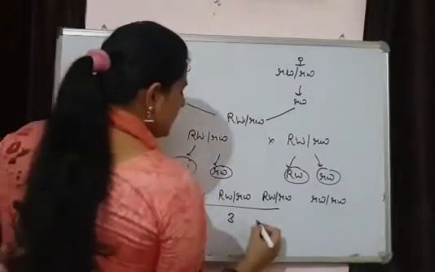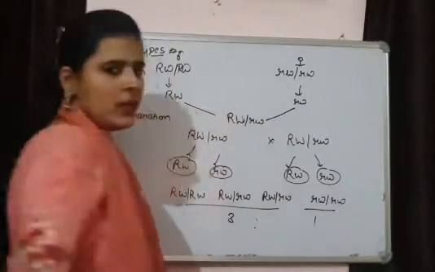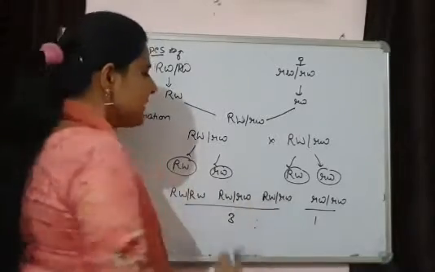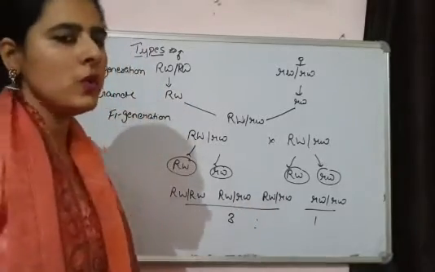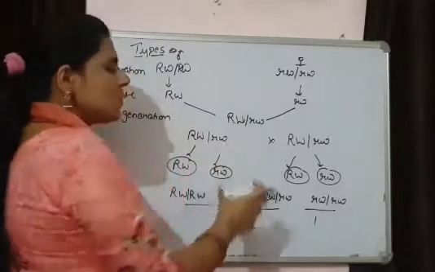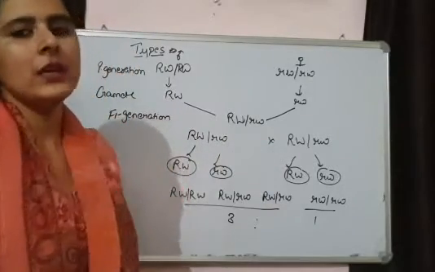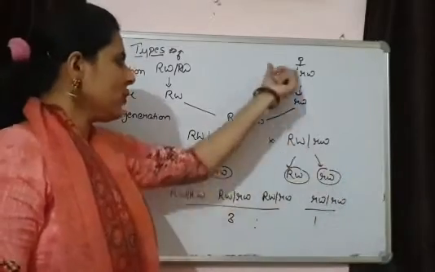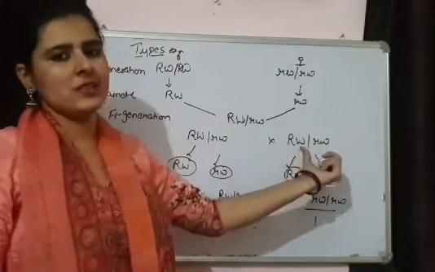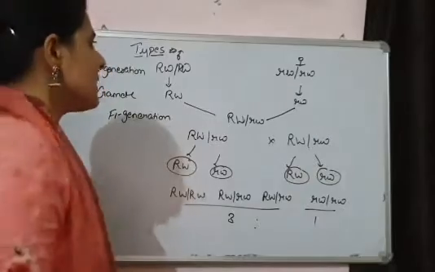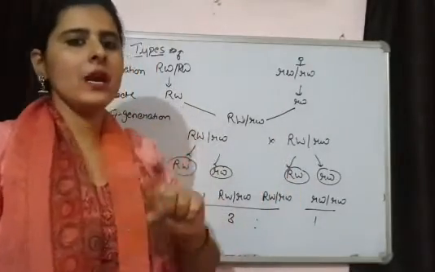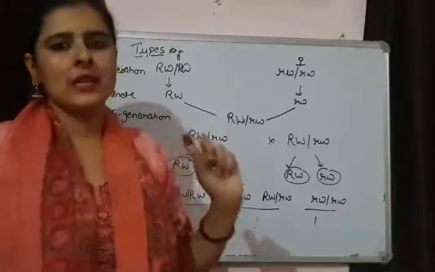So the ratio is 3:1. Each time we are getting the parental types. There was no presence of any of the recombinants. We can perform a test cross ratio also by crossing it with any of the recessive parent. This was the result that was shown by T.H. Morgan in Drosophila, that was showing complete linkage.